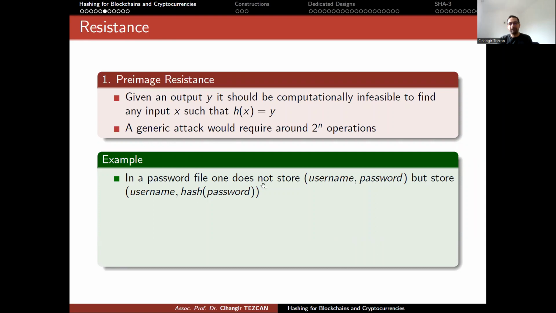All right, so let me give an example of how we can use it. In a password file, in the 1990s, what people did was as follows. On the internet, we created accounts when we joined a forum or a shopping site, and we created a username and a password. What people did was to store them in a database like this as plain text. But what happens next is that all of these databases leaked, and people's usernames and passwords also leaked. This is why many websites actually were shut down in the beginning of the 2000s.